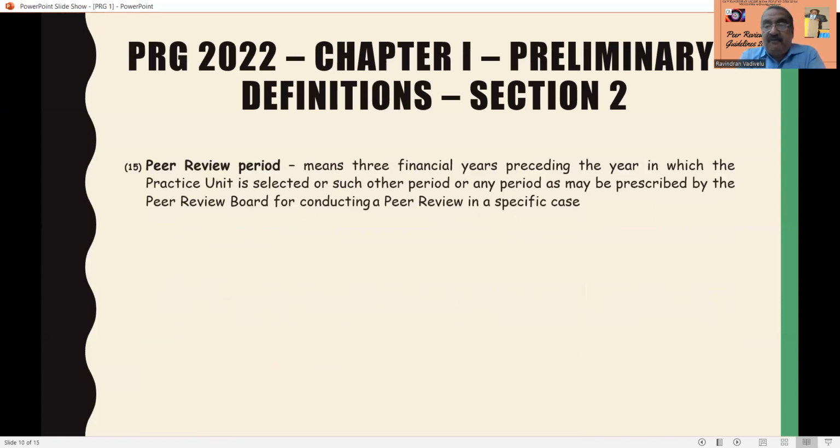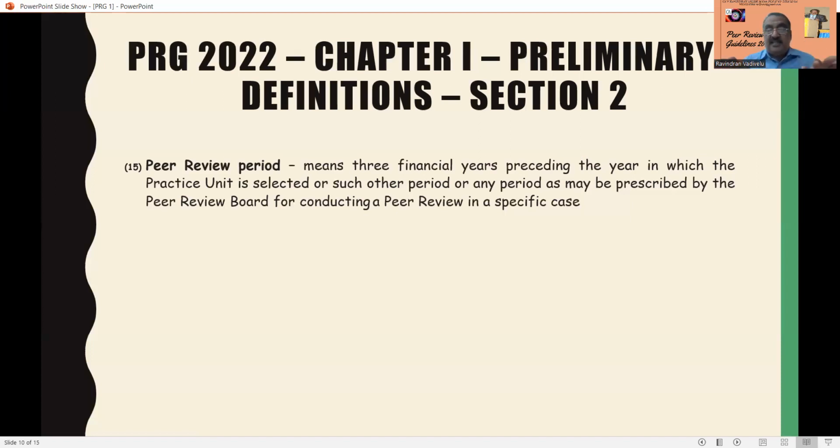Peer review period. What is the peer review period? It means the 3 financial years preceding the year in which the practicing unit is selected, or such other period as may be prescribed by the Peer Review Board for conducting a peer review in a specific case. Suppose your firm has been selected for the year 2023, so the peer review has to be conducted for 22, 21, and 20. That is 3 financial years.